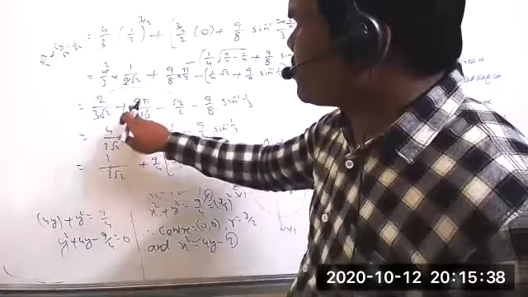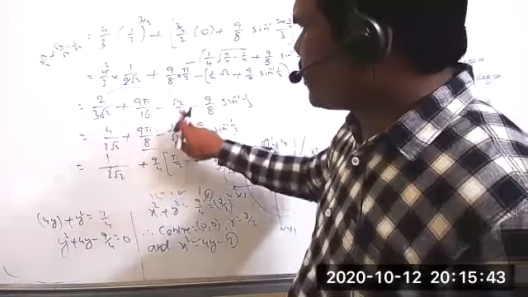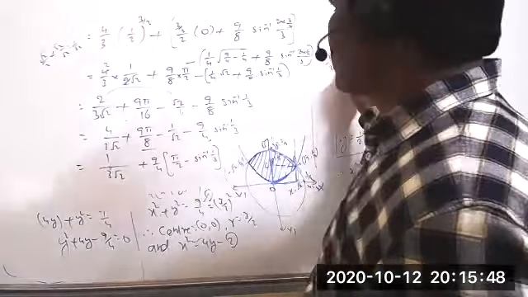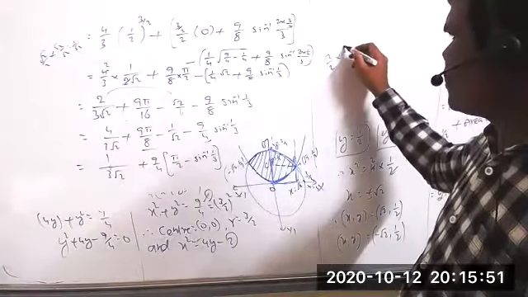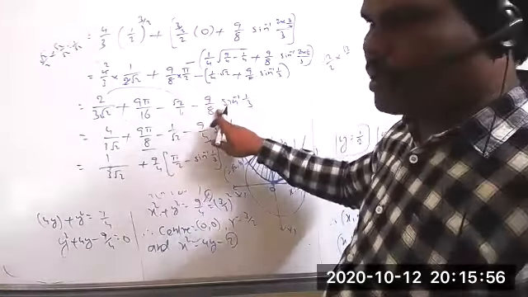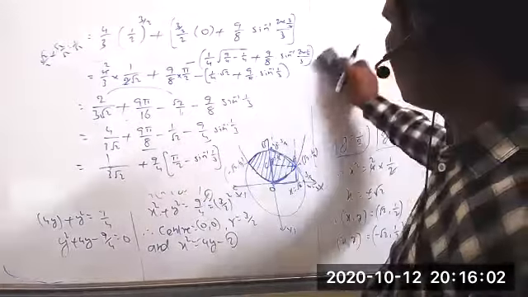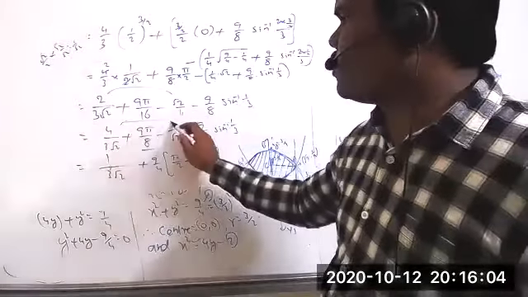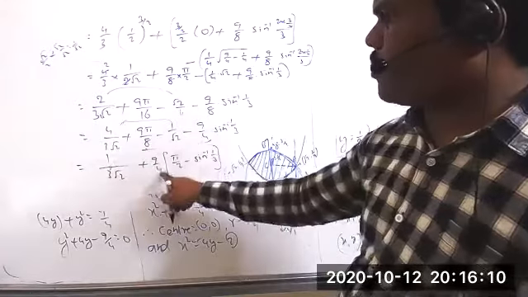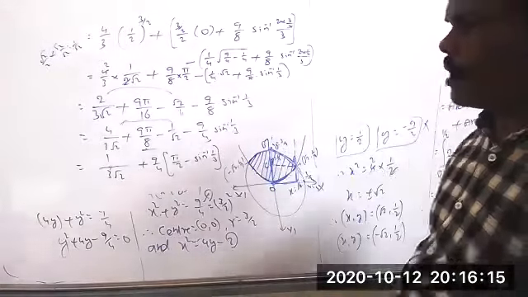Yes, sir. 2 4s are 8. 4 by 3 root 2 plus 2 in this number 8 times, correct? Minus root 2 by 4, in this the 2 cancels 2 times. That means we clearly get root 2 by 2. Now rationalize the numerator, we get 1 by root 2. And 2 into 9 by 8 equal to 2 in this number 4 times. So 9 by 4 into sin inverse of 1 by 3. Now these two terms you can take LCM, only for these two terms, and you get this value. From the rest, this term and this term, we can take 9 by 4 common. So pi by 2 minus sin inverse of 1 by 3 is the remaining.